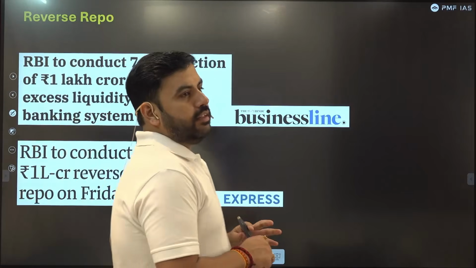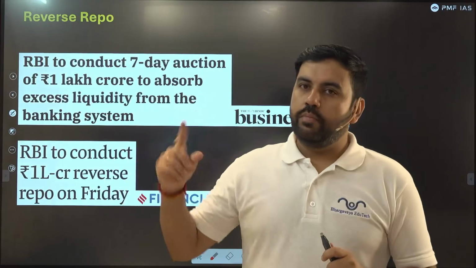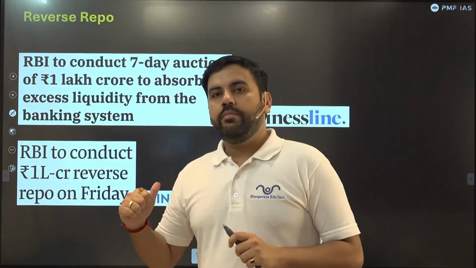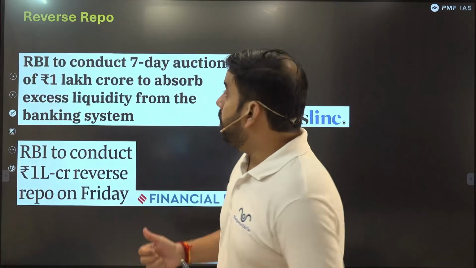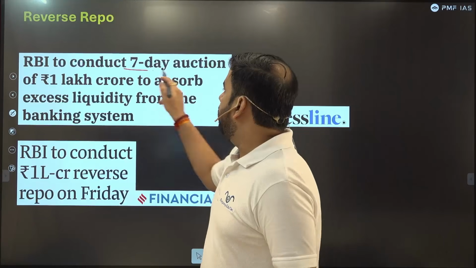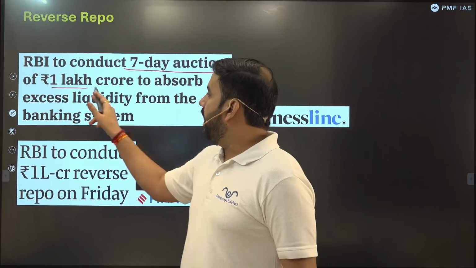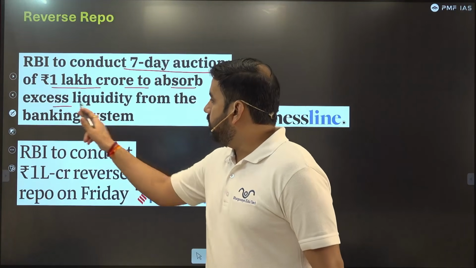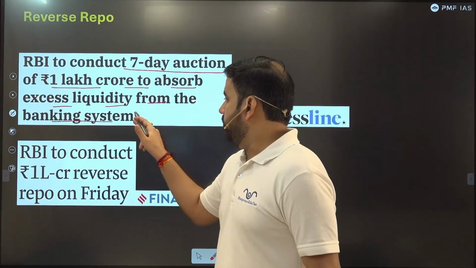Now this is the next topic. So we have completed both the mains topics in that single topic. Now we'll be covering the prelims one. This topic is with respect to the reverse repo. RBI is scheduled to conduct a 7-day auction of 1 lakh crore to absorb excess liquidity from the banking system.